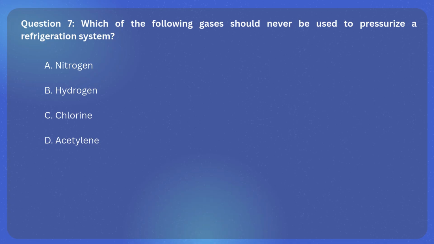Question 7. Which of the following gases should never be used to pressurize a refrigeration system? A. Nitrogen. B. Hydrogen. C. Chlorine. D. Acetylene.